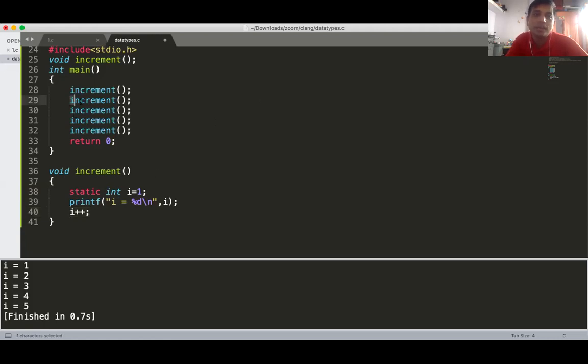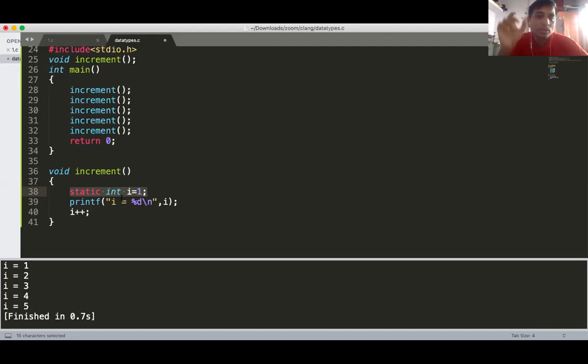Now the second increment function call. Again the same function is trying to create the variable I, which is already available in your data memory, and data memory will not allow this. Data memory says that you have already created one variable, just use that variable. You know, it is not read-write memory. You have to create it only once.